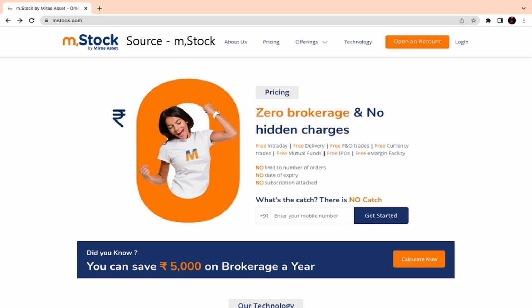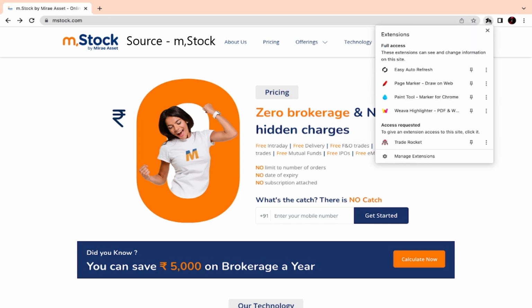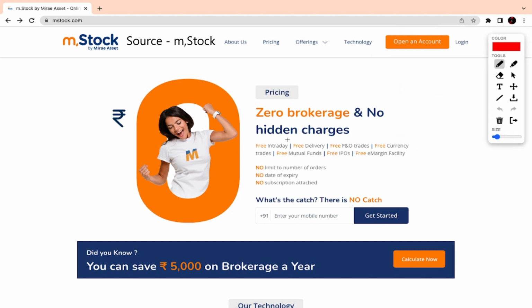On screen you can see 0 brokerage, no hidden charges, free intraday, free delivery, free F&O, free currency, free mutual fund, free IPOs, and a free e-margin facility. There's no limit to the number of orders, no date of expiry, and no subscription attachment. These are the major benefits this platform gives.